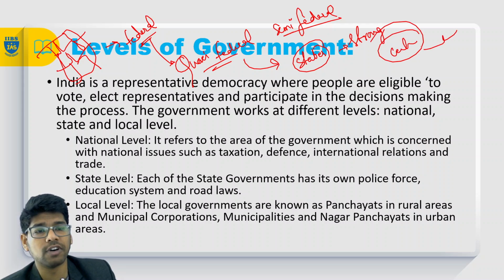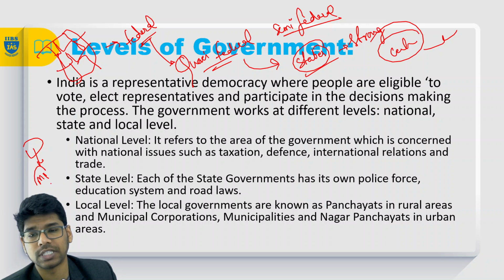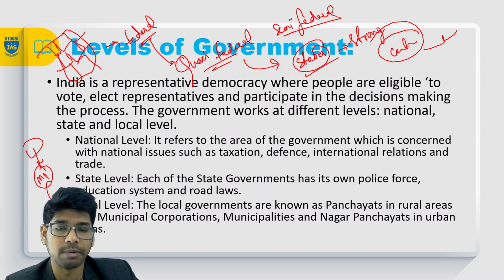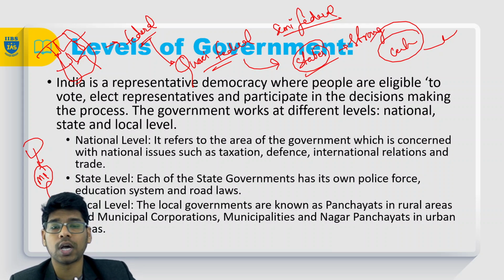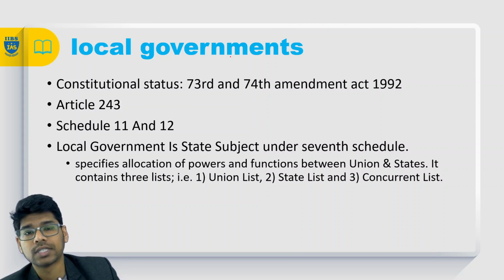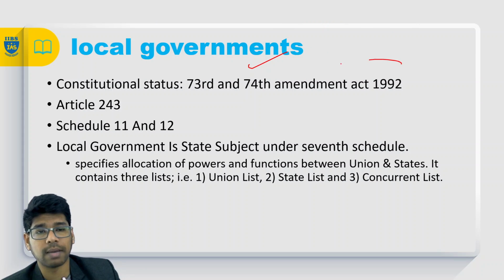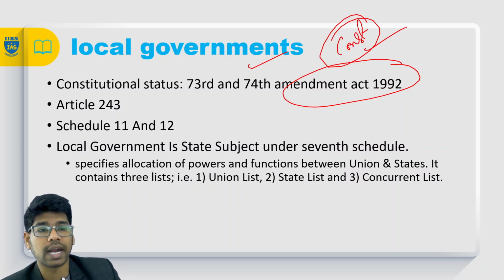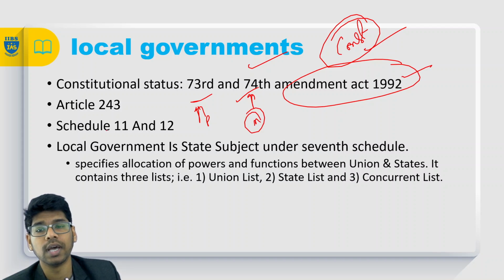So we have a central government, a state government, and the states were also divided into different constituencies called municipalities and panchayats. We call them local governments. These are the three levels of government present in India. The local governments were granted constitutional status by the 73rd and 74th amendments, 73rd for the panchayats and 74th for the municipalities, in 1992.